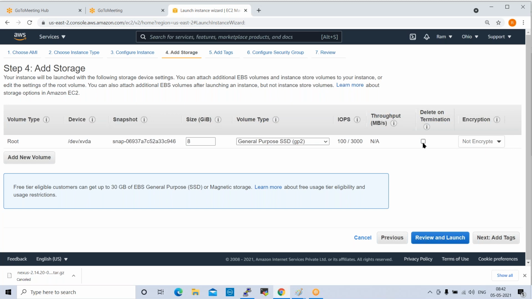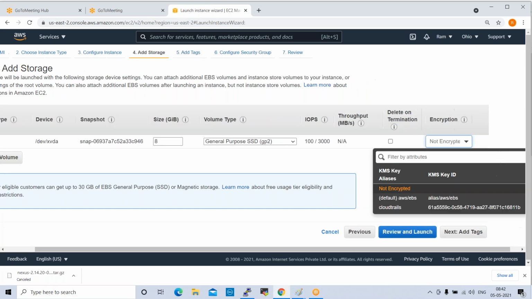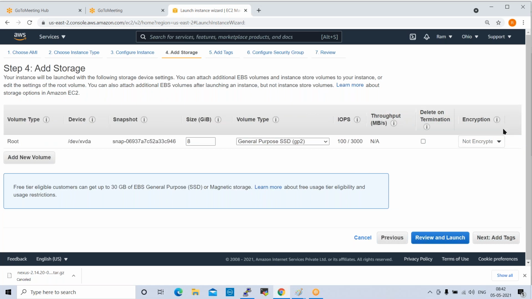If you check this, when you terminate your server, the storage also will be terminated. So we need to be very careful while working on a production environment, and uncheck this. Also encryption: if you want to encrypt your storage, you can enable the encryption option here. These are the encryption options available. You can select encryption.